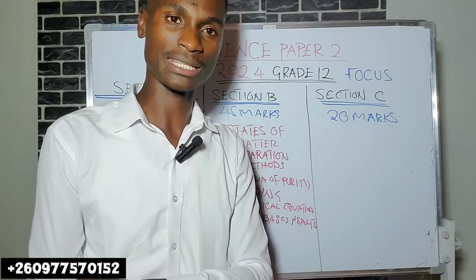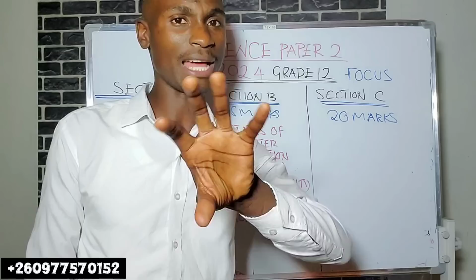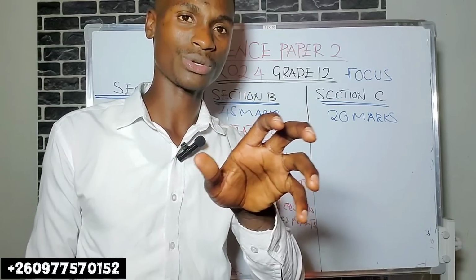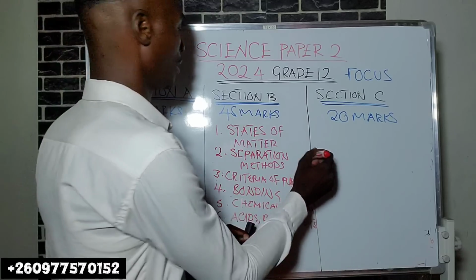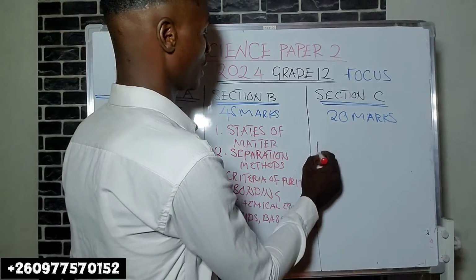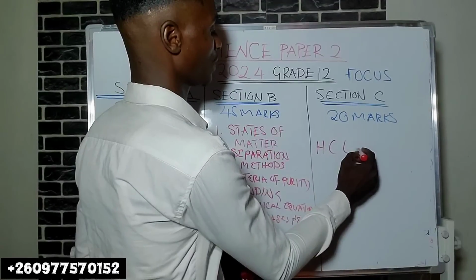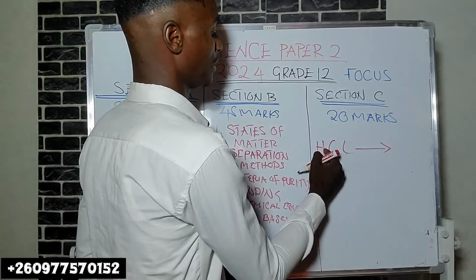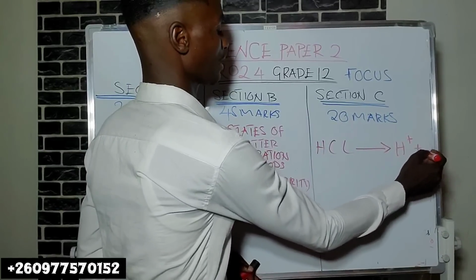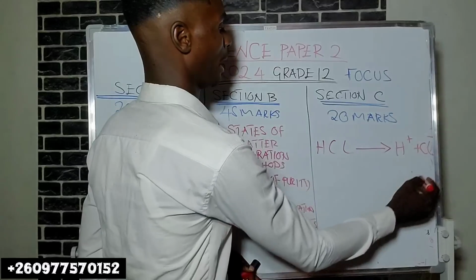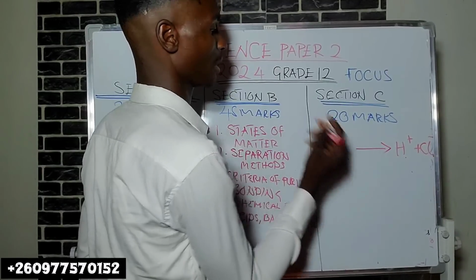Strong acids ionize completely in aqueous solution. To ionize completely, let me show you a quick example here. Hydrochloric acid will dissociate into hydrogen ion plus chloride ion, all aqueous.